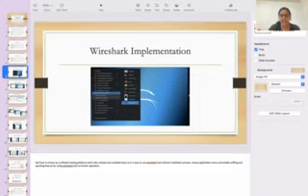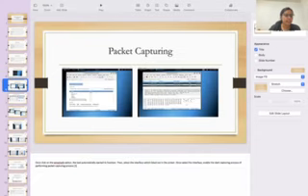Access the application menu and enable the sniffing and spoofing tools, to use the Wireshark tool for further operation. In the next slide, I will do packet capturing. As you can see from the screenshot, there is a Wireshark option.